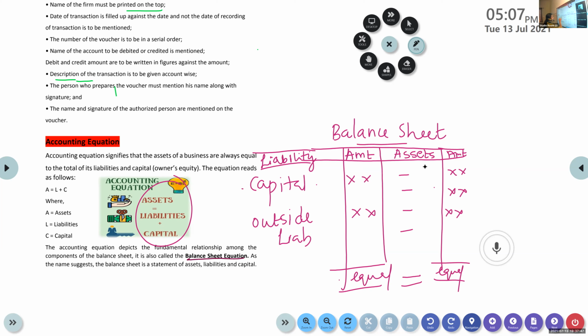Asset, liability, capital. That is why the accounting equation is also called the balance sheet equation. Clear? Did you get the idea? This is how the balance sheet of a firm appears. We will have two sides, assets on the right hand side, liabilities on the left hand side. We write the amounts, and when you total it, both sides should be equal.